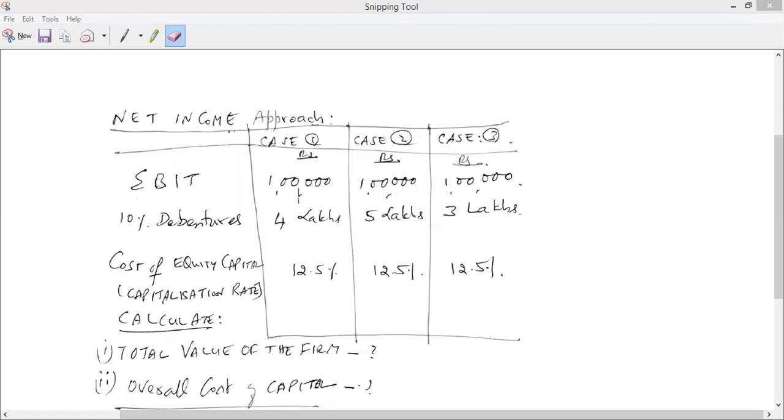So it comes around 6.67 for the first case. Is it correct? No, incorrect. What did you divide by what? No, I think I made a mistake. I need to do it the other way.